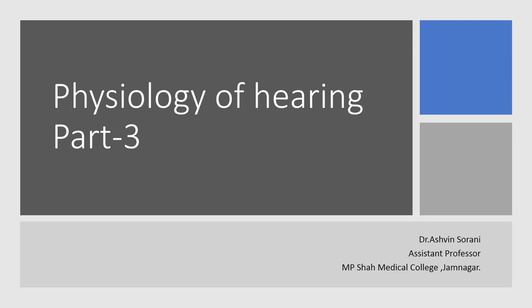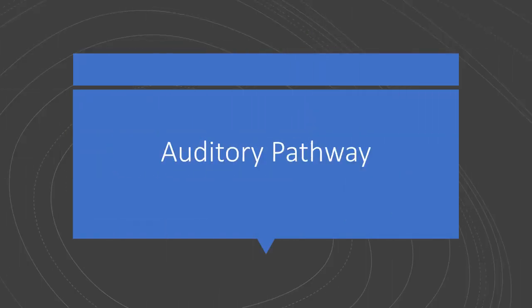In the previous lecture, you have learned about the conduction of the sound waves in the human ear and the transduction of the sound energy into neural impulses. Now, in this lecture, I am going to teach you about the auditory pathway, important features related to it, and neural processing of auditory information. So, let us begin with the auditory pathway.